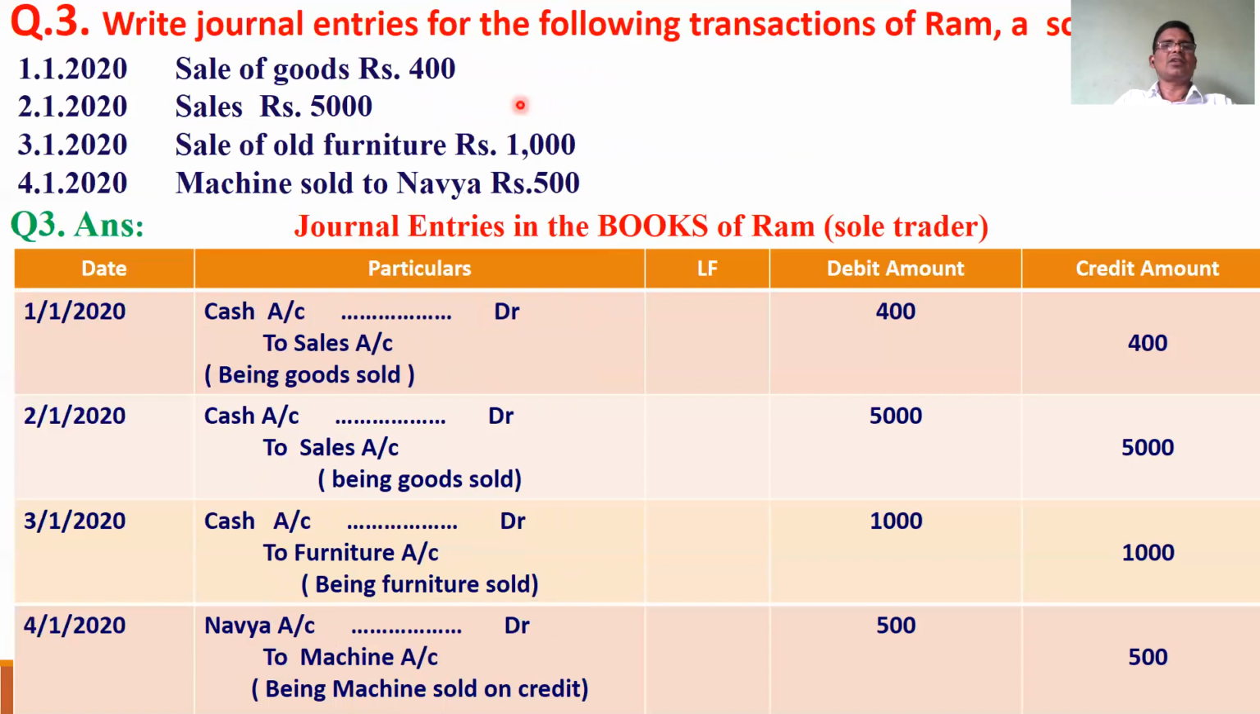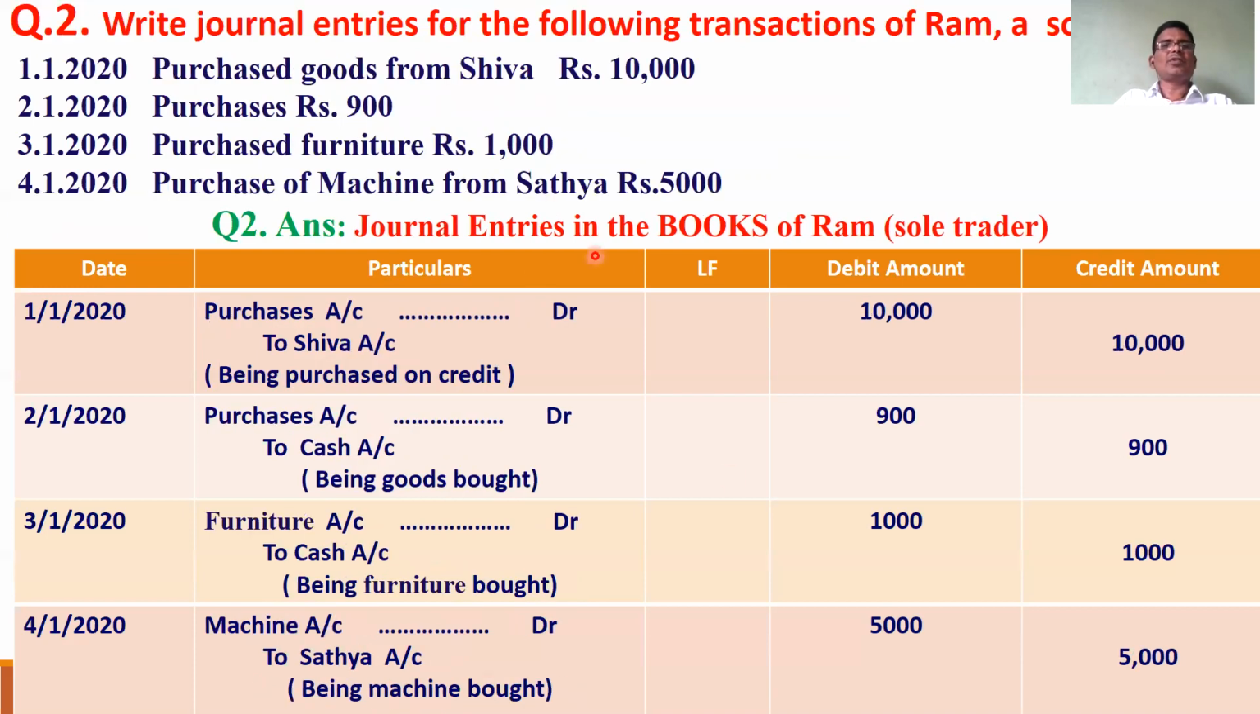This illustration is all about the demarcation between sales account and fixed assets account. When goods are sold, sales account is credited in the first two instances. When fixed assets like furniture and machine are sold, they are credited in the third and fourth illustrations. This is about purchase account. Whenever goods are purchased, purchase account is debited in the first and second instances. In the third and fourth instances, whenever fixed assets like furniture and machine are purchased, furniture account and machine account are debited. By this you have to understand: only goods purchased go to purchase account, and other fixed assets purchased go to the fixed assets account.